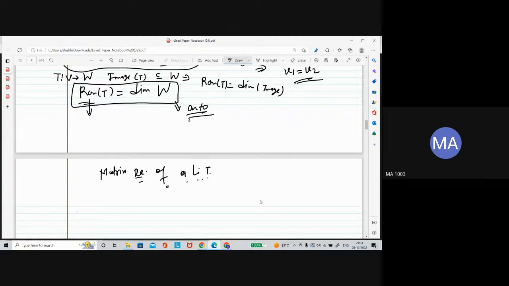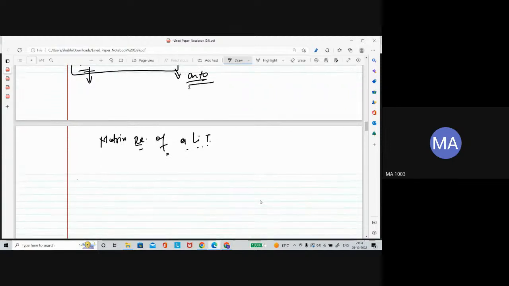What is it? This is one important thing. Whenever you are able to find the matrix representation of a linear transformation, it makes it easy to find the rank and nullity of the linear transformation.